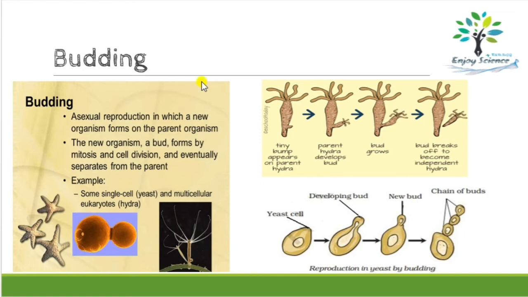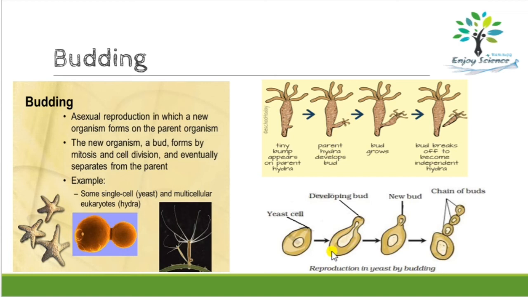And the next type of asexual reproduction is budding. So in this process, what happens? A new organism is formed on the parent organism. You can see a small outgrowth. Okay, a small outgrowth is formed or grown on a parent organism, and this outgrowth, which is called a bud, will grow, mature, and after fully maturing, it will detach from the parent body, and this bud will grow into a new organism. So examples are hydra and yeast.